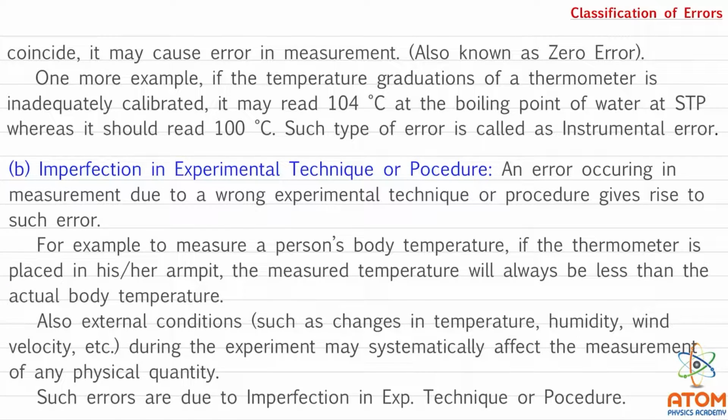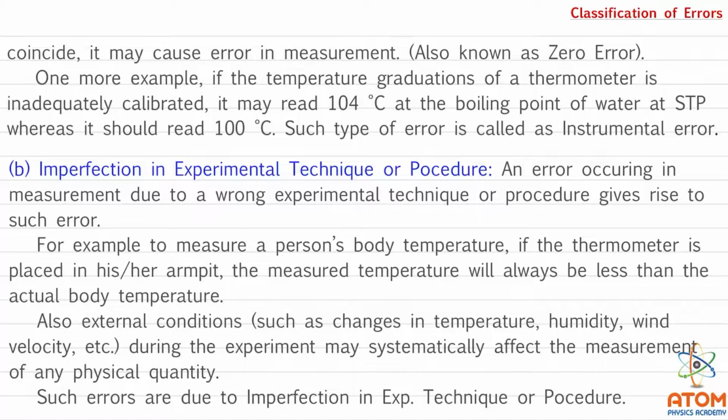See, if you have a thermometer where the temperatures printed are not at the right distance, then whatever temperature you measure will always show some fixed error. So it will show 104 degrees Celsius at 100 degrees Celsius, or it may show 96 degrees Celsius also. It depends on how the error is there in the printing of the temperature on the thermometer. So this is called instrumental errors.